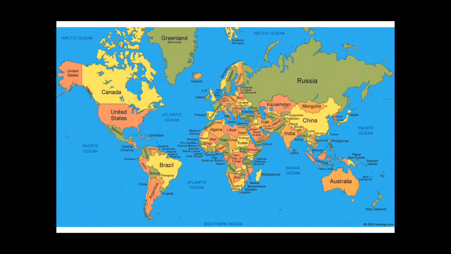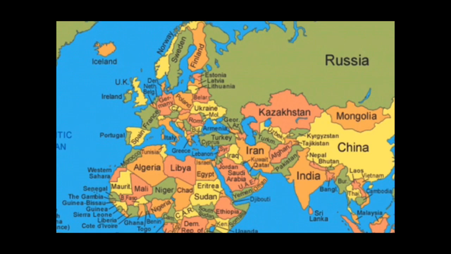Likewise, you can see one more country, that is Turkey. Let me zoom it. So this is Turkey, and you can see this small portion. This is also part of Turkey, but this portion lies in Europe. This portion of Turkey lies in Asia, West Asia.